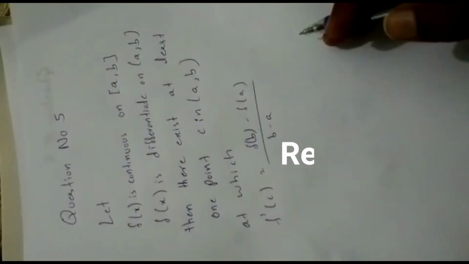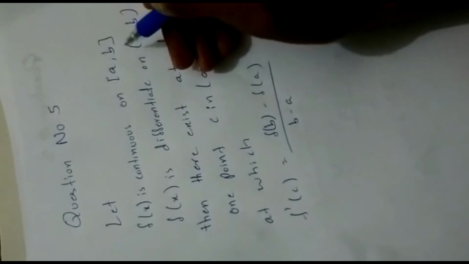We have a function which is continuous on the closed interval a to b, and its derivative exists on the open interval. That is, in the open interval, the derivative exists at all its points.